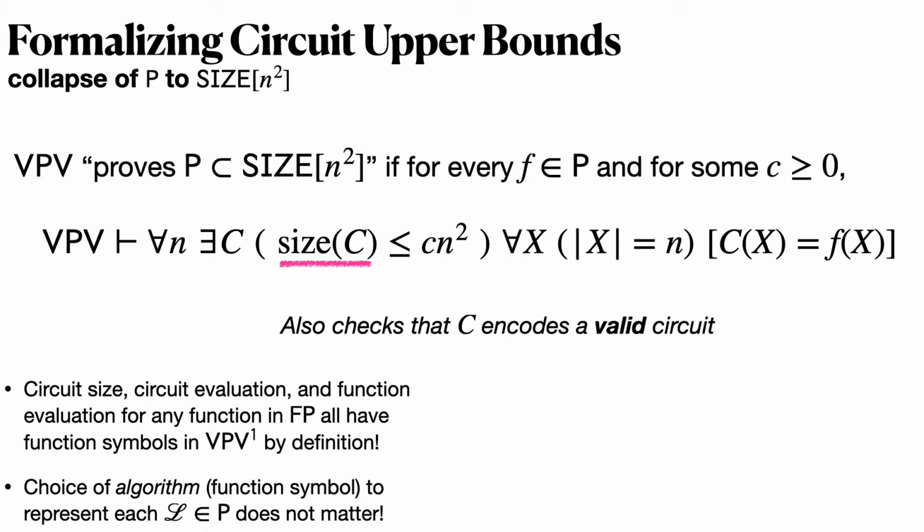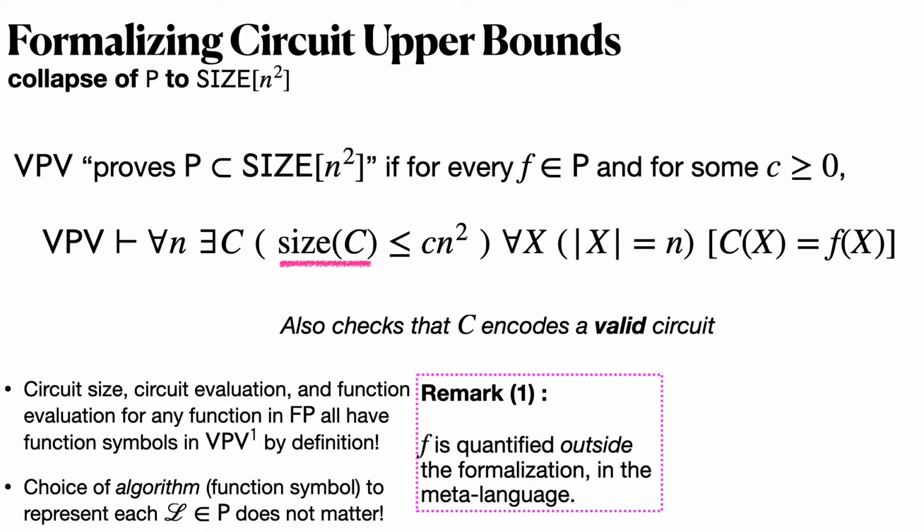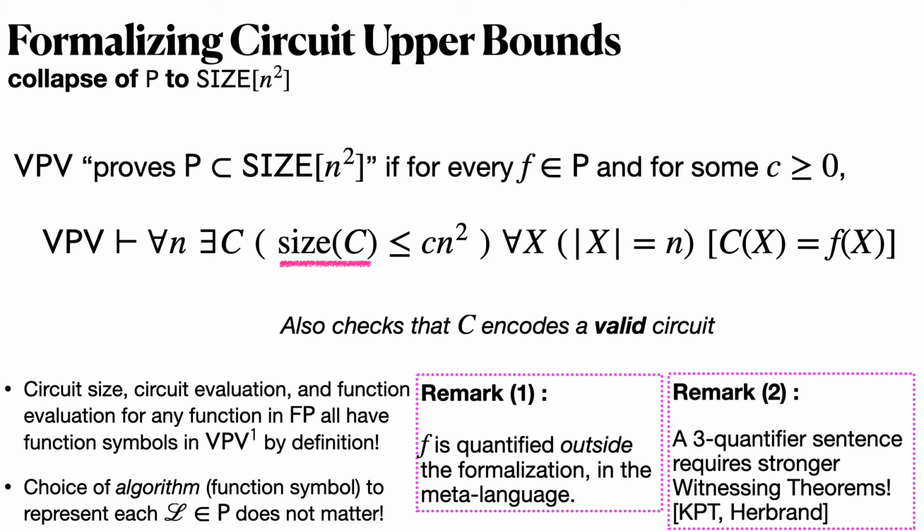I'll make two remarks here. First, notice that F is quantified outside this formalization, right? I'm not saying for every function symbol in the formal theorem that VPV proves. So we're saying that VPV proves an infinite collection of these sentences, one for each language in P. And then remark number two is that this is a three quantifier sentence.